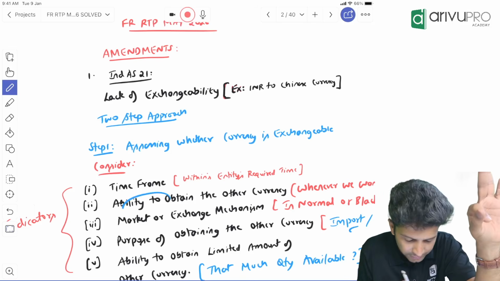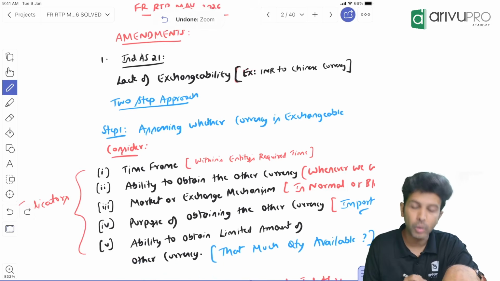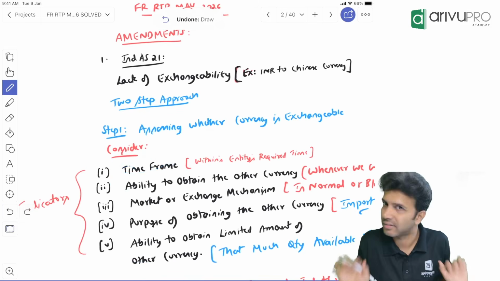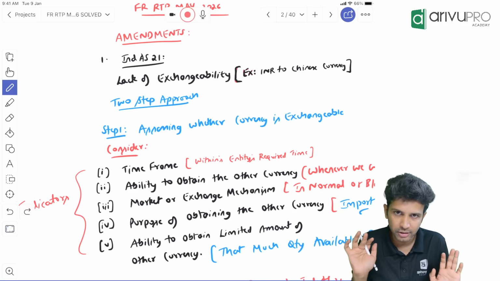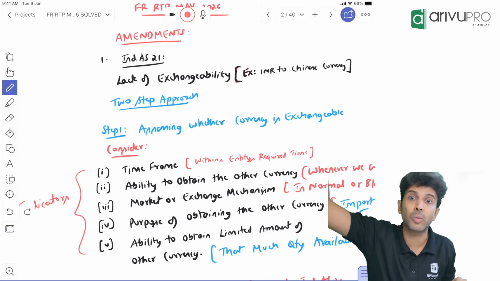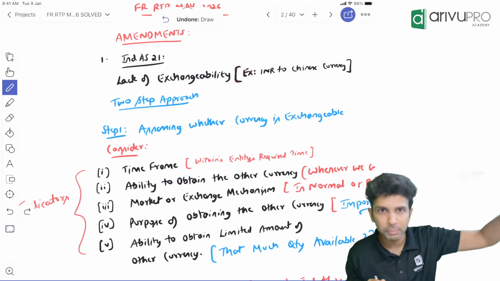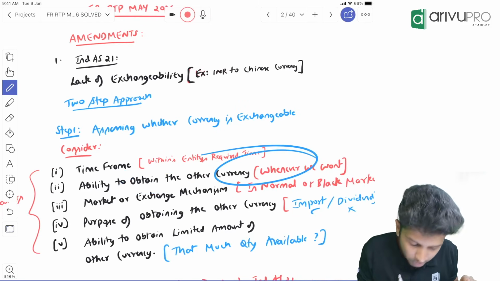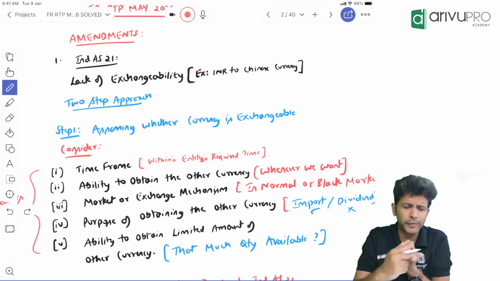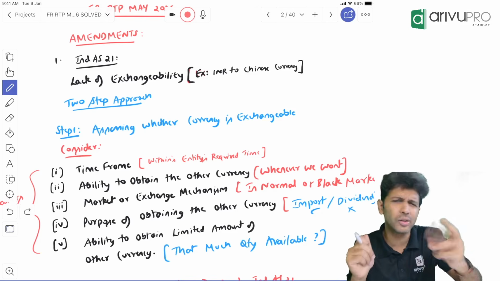Second indicator is, do you have the ability to obtain the other currency whenever you want? Now, people, they've just taken this and just extended it. Now, I don't have any timeline, like 15 days, 20 days. I may need it within 4 months also. I may need it within 6 months also. I may want it within 1 year also. So whenever you want it, in whichever time frame you want it, 1 month, 2 months, 4 months, whatever, is it possible to exchange? So can you exchange whenever you want? Now if you're operating from INR to dollars, INR to Chinese currency, all these are major currencies, easily you can exchange, yes or no?